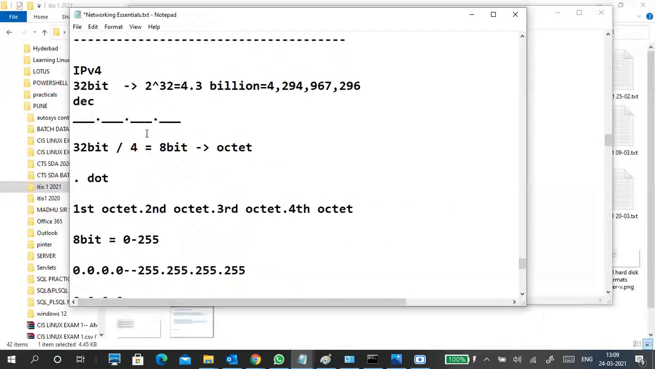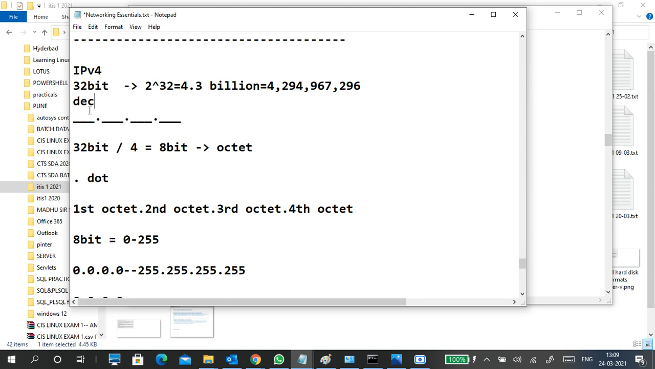Okay. So first of all, we have to understand IPv4 is 32 bit. 32 bit means zeros and ones. But we have to write the IP address in decimal format, not binary. Okay.